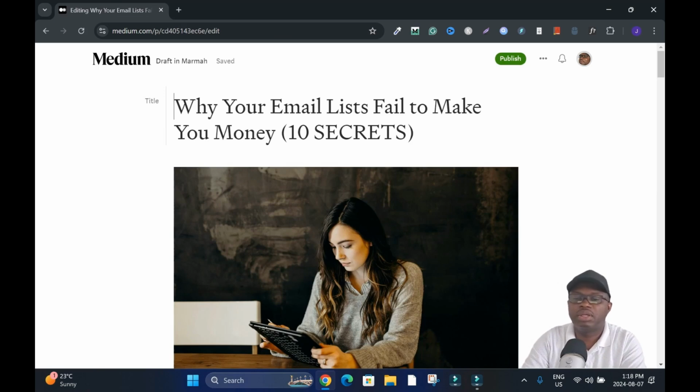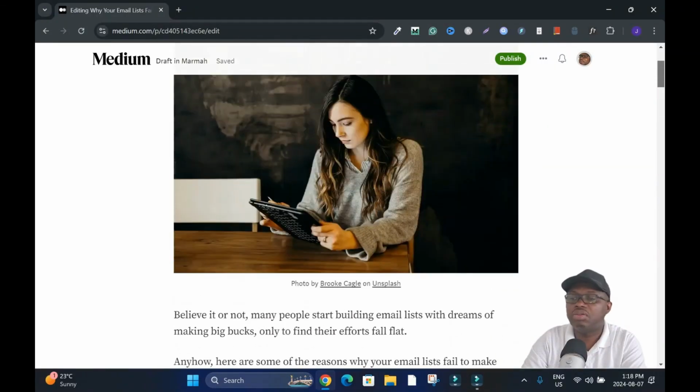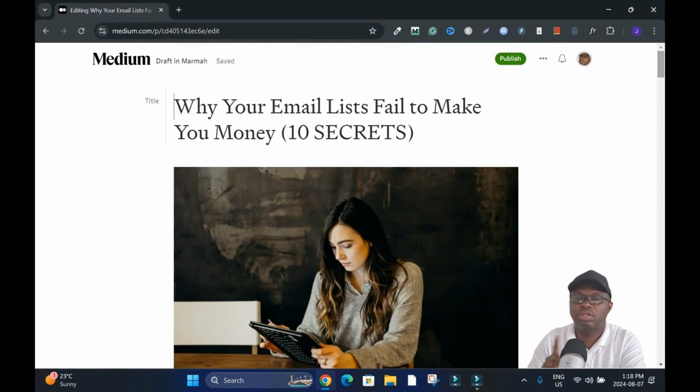As you can tell, this is my article. It's not yet published. This is it, and make sure everything looks nice. And also, one thing I would like to advise you about is make sure you don't write with AI, because most publications will check and not accept your article or your blog post. But the worst of all, even when you publish through these publications, it goes through Medium, and when Medium administrators check and realize it's AI, trust me, they don't like AI these days.